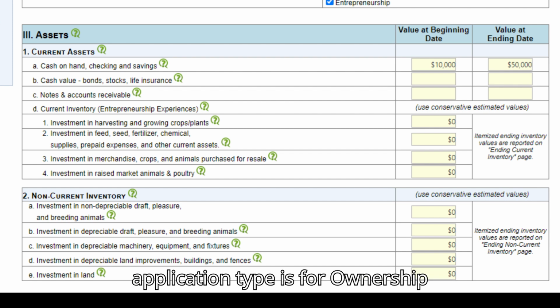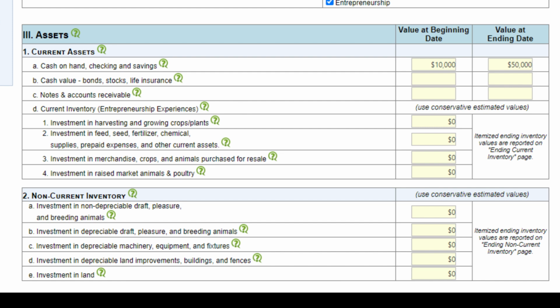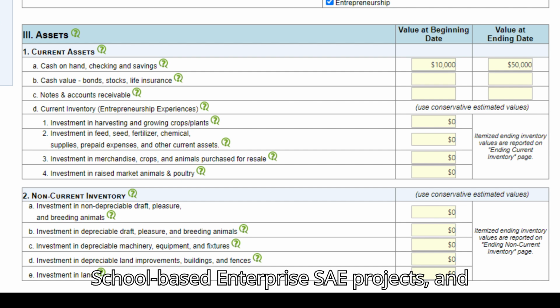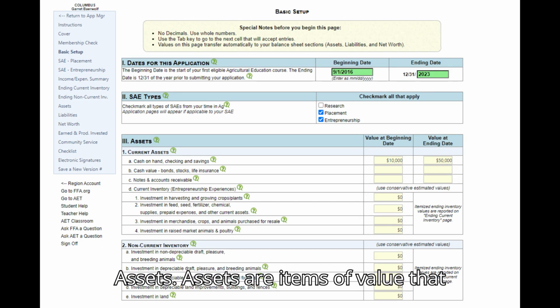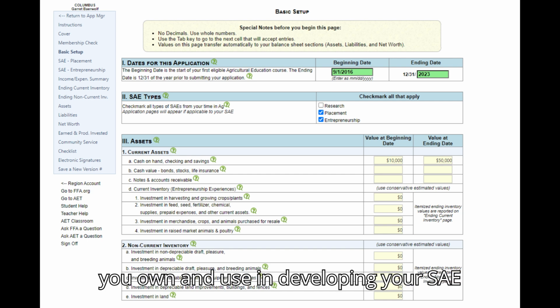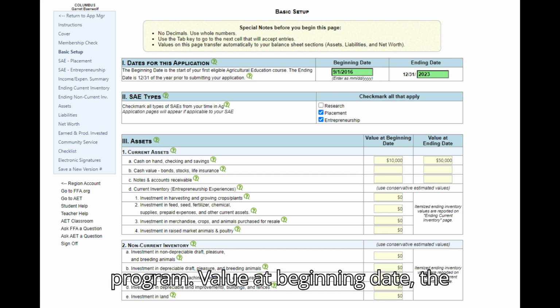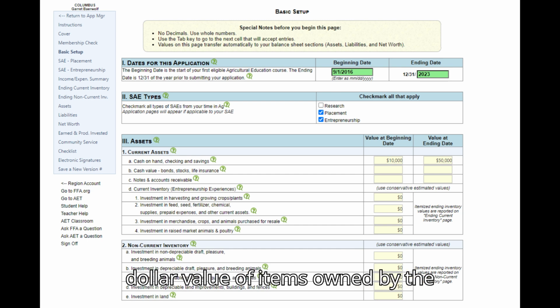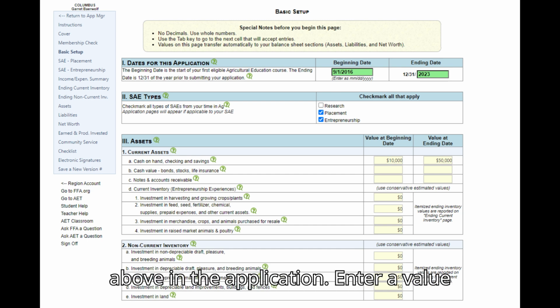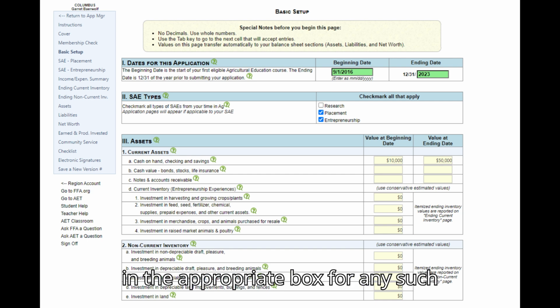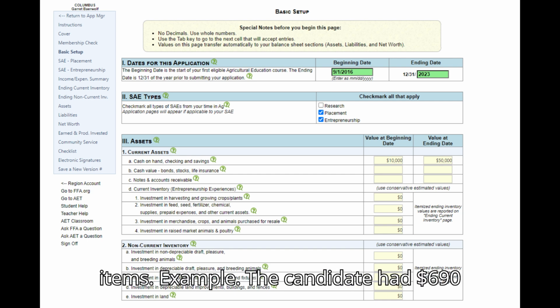Entrepreneurship. This application type is for ownership/entrepreneurship SAE projects, school-based enterprise SAE projects, and some service learning SAE projects. Assets. Assets are items of value that you own and used in developing your SAE program. Value at beginning date. The dollar value of items owned by the candidate on the beginning date specified above in the application. Enter a value in the appropriate box for any such items.